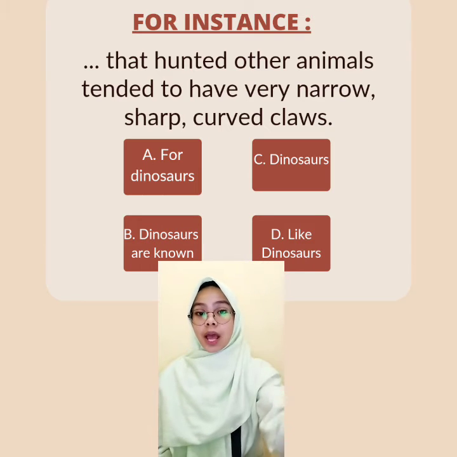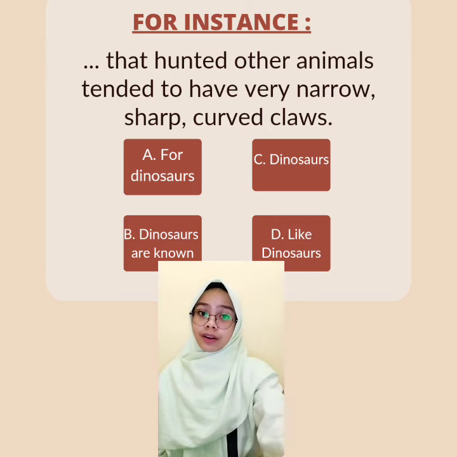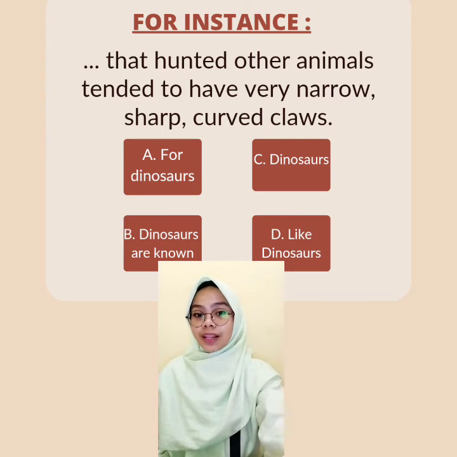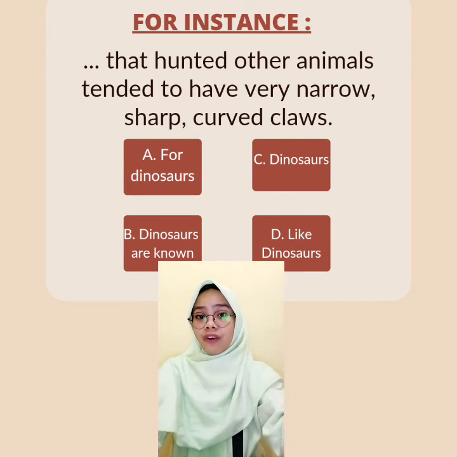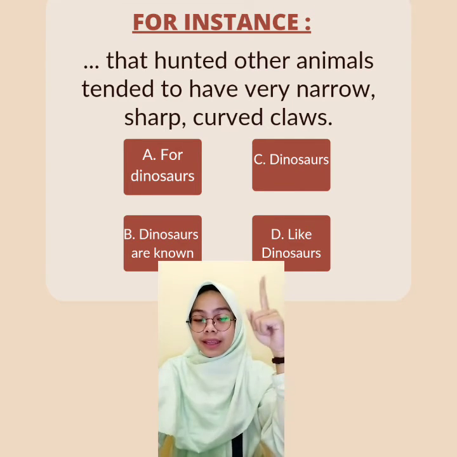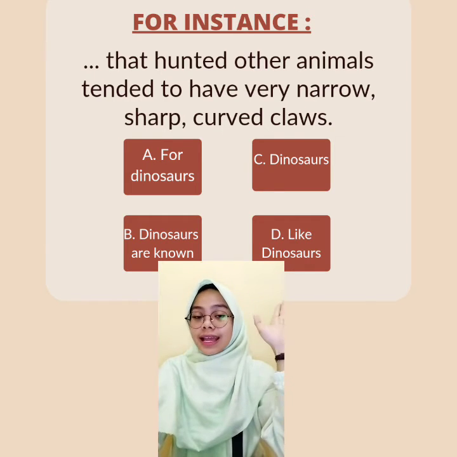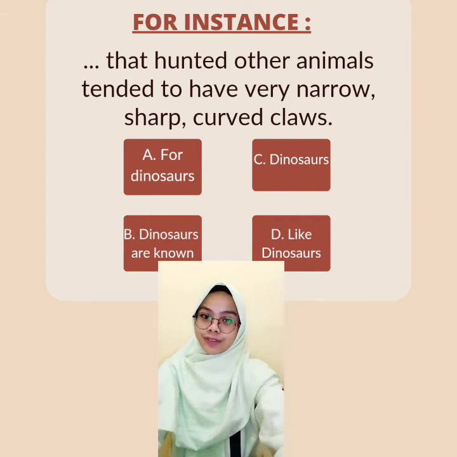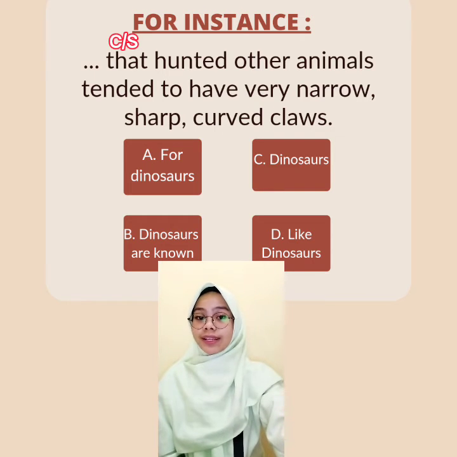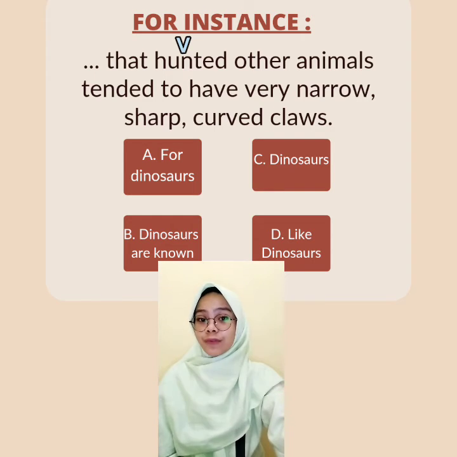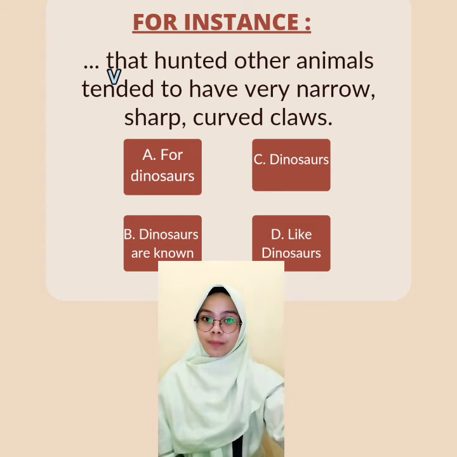For instance, blah blah blah that hunt other animals tend to have very narrow, sharp, curved claws. A. For dinosaurs. B. Dinosaurs are known. C. Dinosaurs. D. Like dinosaurs. That as a connector and subject, hunt as verb, tend as verb. We need a subject, so the answer is C.